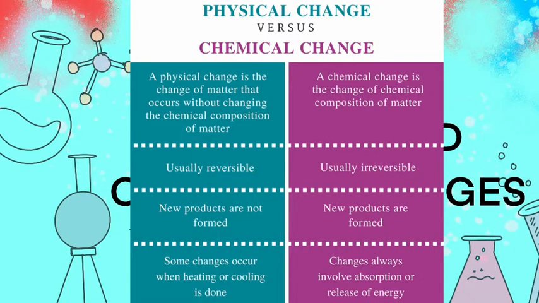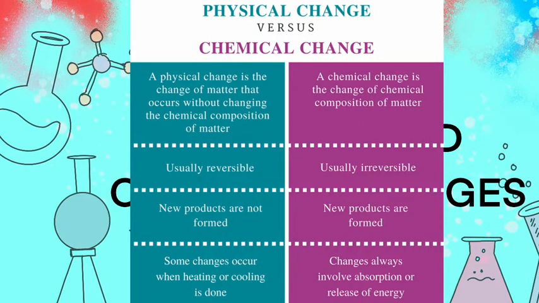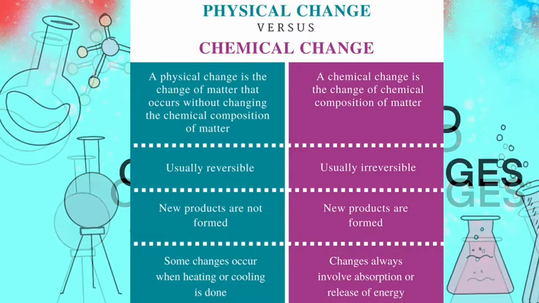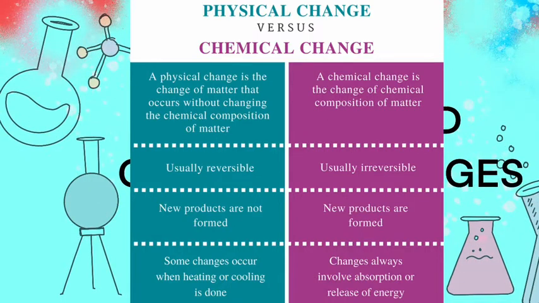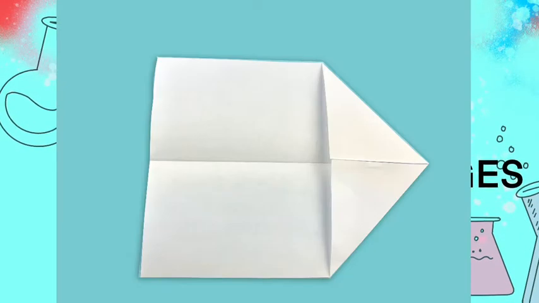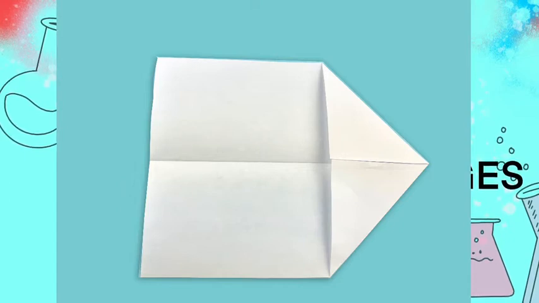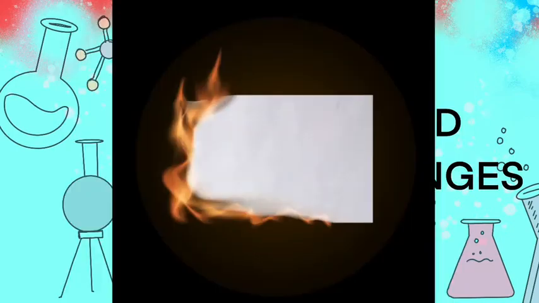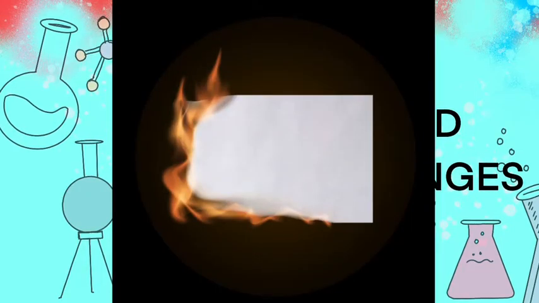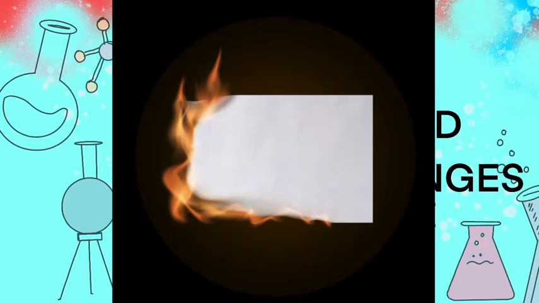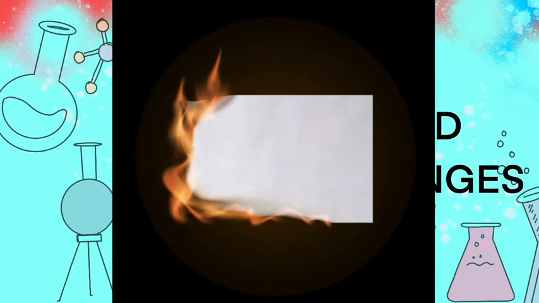The third point is, in case of physical changes, no new products are formed, whereas in case of chemical changes, new products are formed. Like folding of paper is a physical change, no new substance is formed here, whereas when we burn a paper, the chemicals that are present in the paper are converted, the cellulose is converted to carbon, so a new substance is formed, so it is a chemical change.